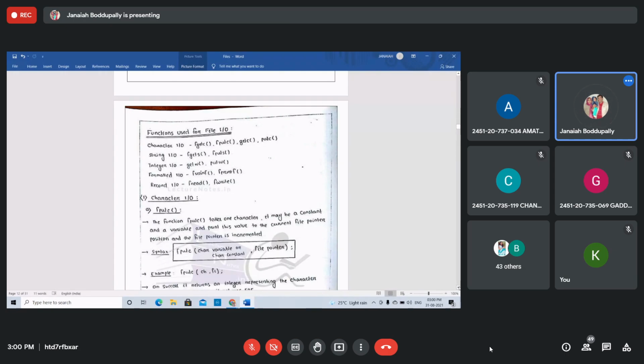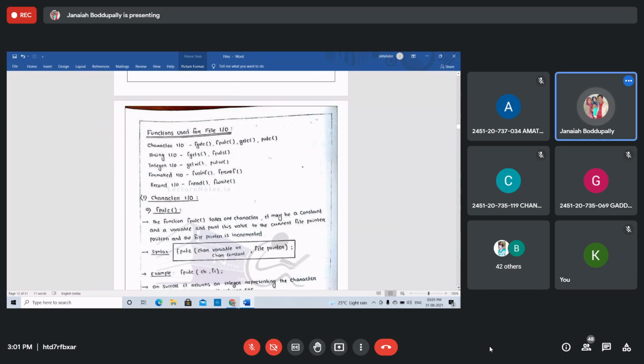Same as in strings, we have functions used for files. This concept is character input output: fgetc, fputc, getc, putc. All these are file functions. For strings, fgets and fputs: gets is for input of strings, puts is for strings. For characters, it's fgetc, fputc, getc, putc. For strings, fgets, fputs.